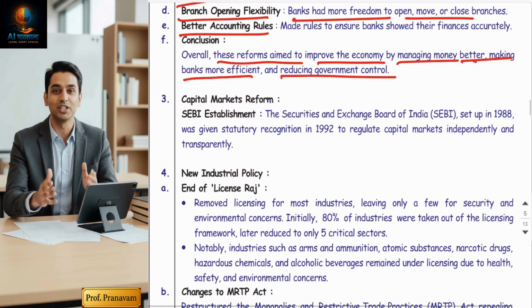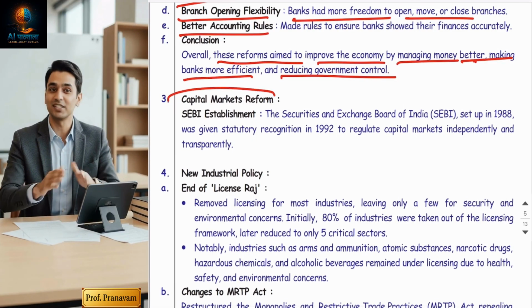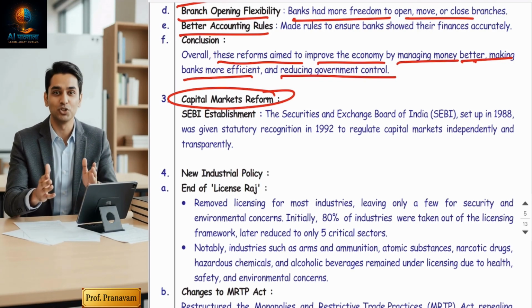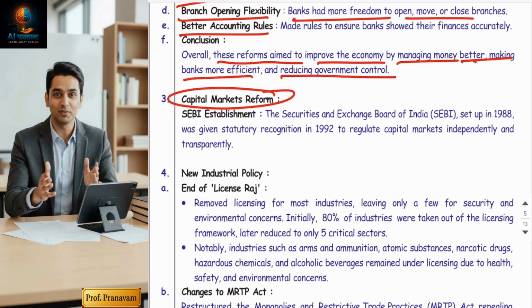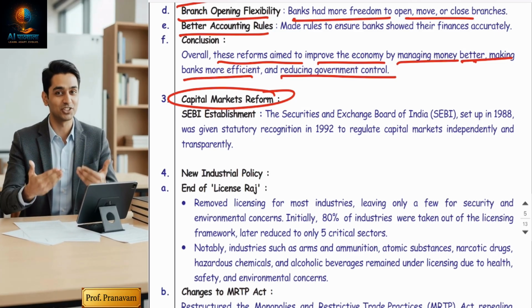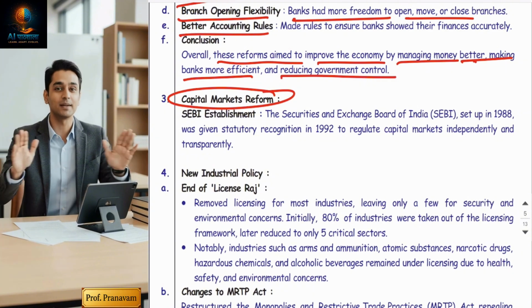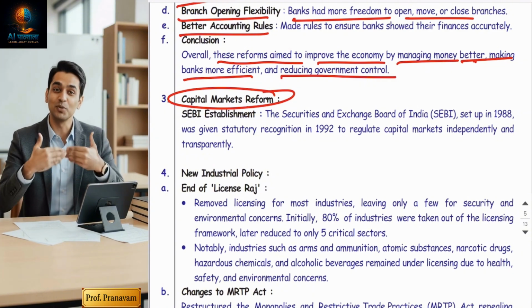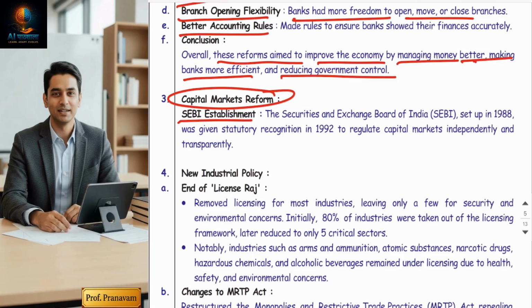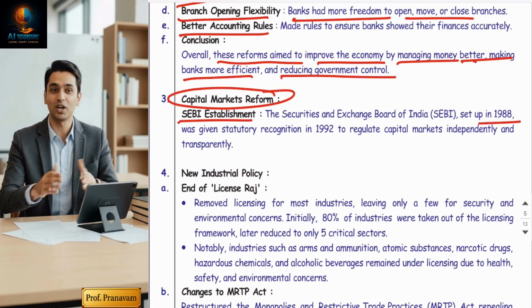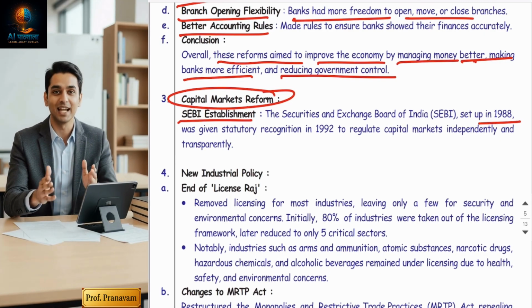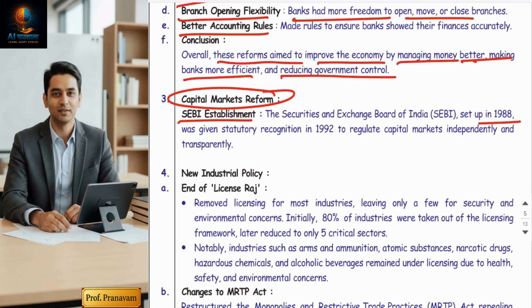Yes, the third reform came into existence in the capital market. So after fiscal reform and banking reform, the third major reform was capital market reform. Guys, now to regulate and to make the share market more user friendly, one organization was established, SEBI, in 1988. But you know the history, you know the background of the Indian share market. In 1992, the Harshad Mehta case took place, right? Are you getting my point?